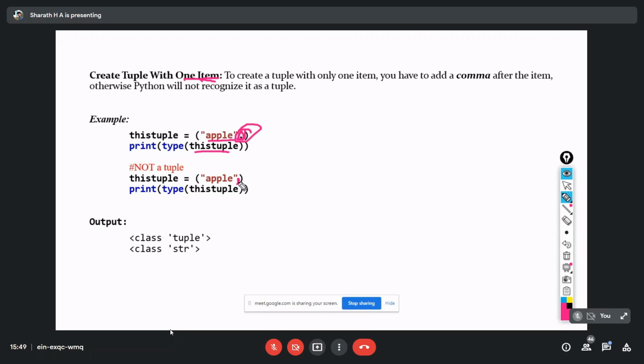If I'm not using a comma here and I try to run this, it will treat that as a string, not as a tuple, even though I have written it within brackets. So this is the output for the first one, that is the tuple, and in the second one I have not put a comma, so that variable is treated as a string type.